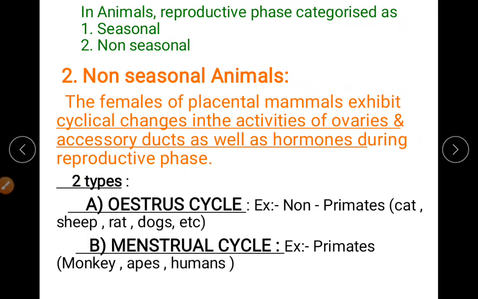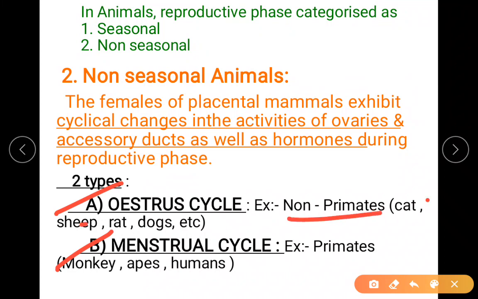So based on the reproductive cycle, we are classifying it into two types, estrus and menstrual cycle. So when I say estrus cycle, look at the examples here. These are all non-primates: cats, sheep, rats, dogs. So like that it goes on. These are all animals that undergo the estrus cycle. Okay, menstrual cycle. You can see the primates. When I say primates, look at all the examples: monkeys, apes, and humans.